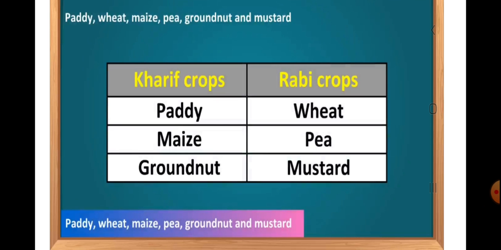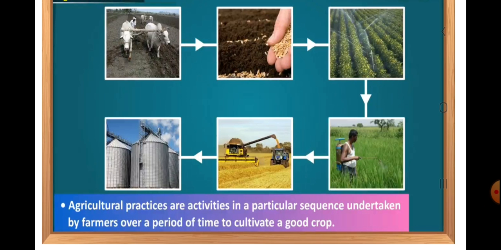Okay, so moving to the basic practices of crop production. Actually, in order to raise a crop or to cultivate a crop successfully and profitably, also for food production, a farmer has to perform a large number of tasks in a sequence. That is, one after the other, the farmers have to perform various tasks. And the various tasks performed by a farmer to produce a good crop are called agricultural practices.